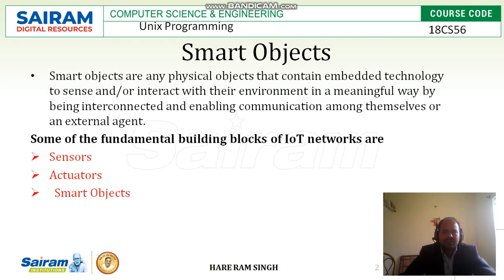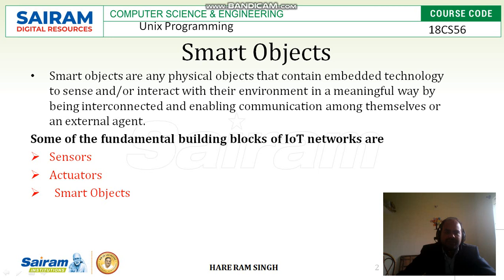First, we will define what smart objects are. Smart objects are those objects which can sense something in the surroundings, collect the data from the surroundings, and provide it to another device to process it. So we'll go with the definition.